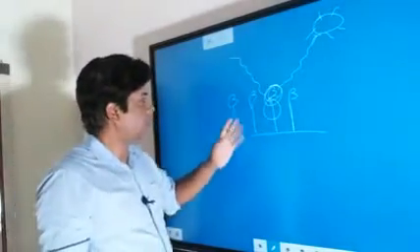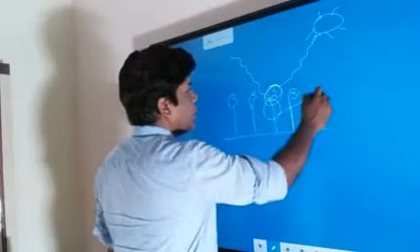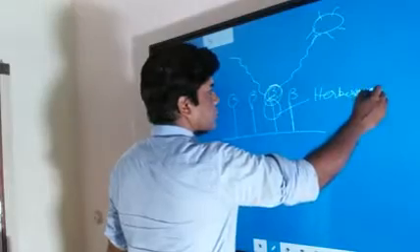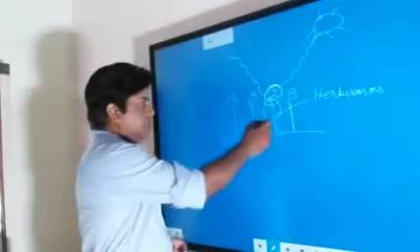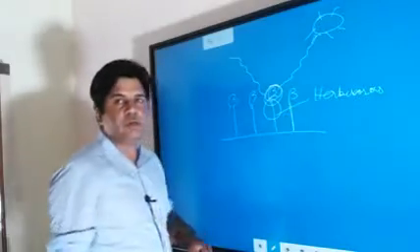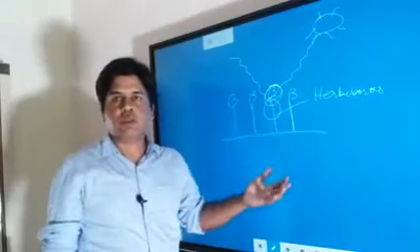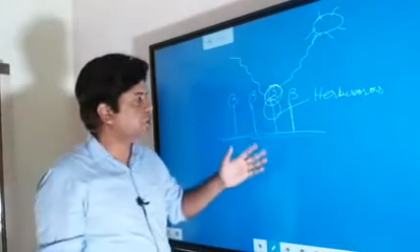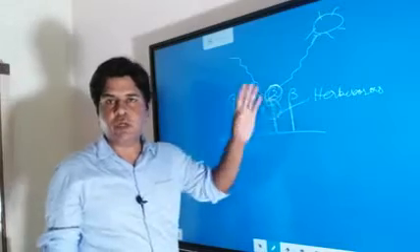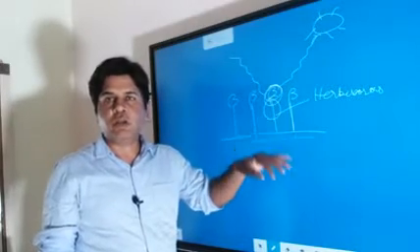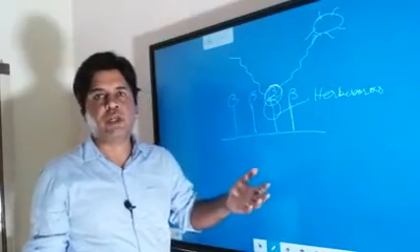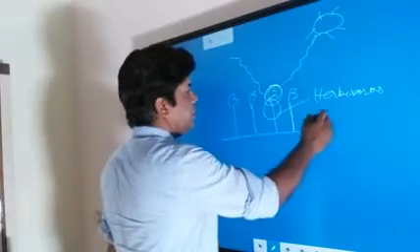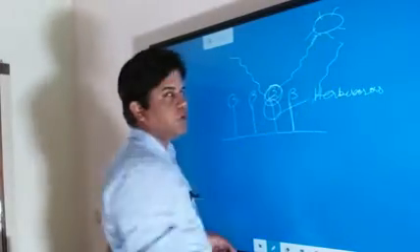So this biomass will be eaten by the herbivores. Then this energy will be transferred into the body of the herbivores. Out of this energy, or you can say the biomass, because mass is equal to energy, when it is transferred into the body of herbivores, some amount of this energy will be used by these herbivores for their respiration. So again some amount of energy is going to get lost.